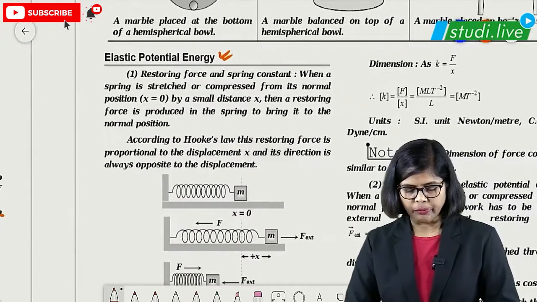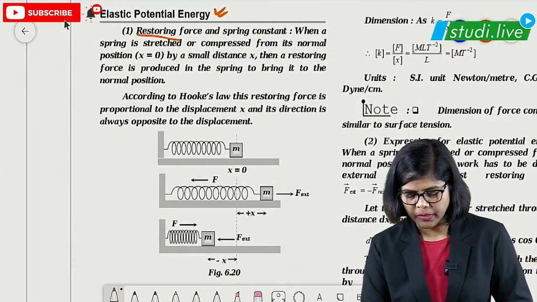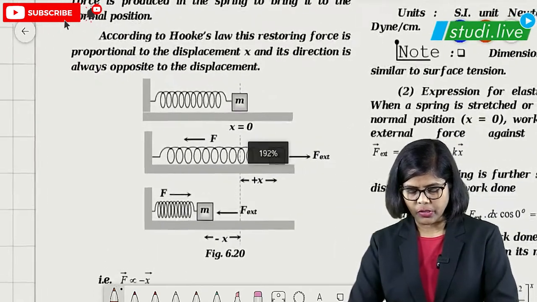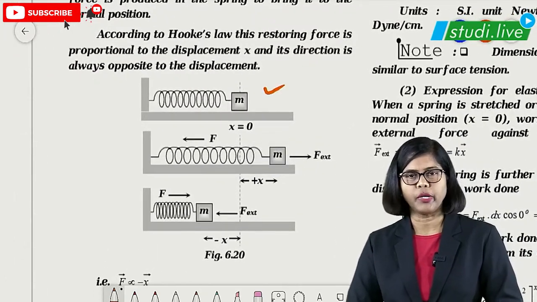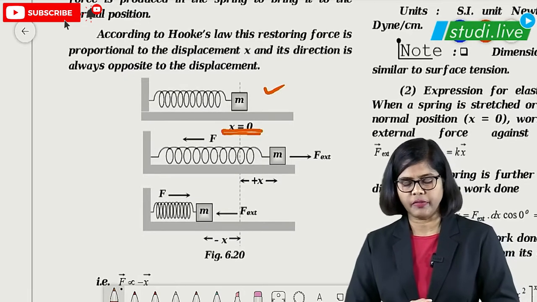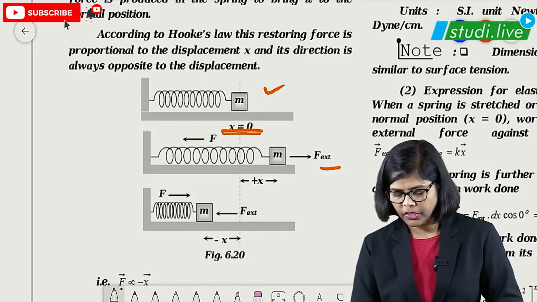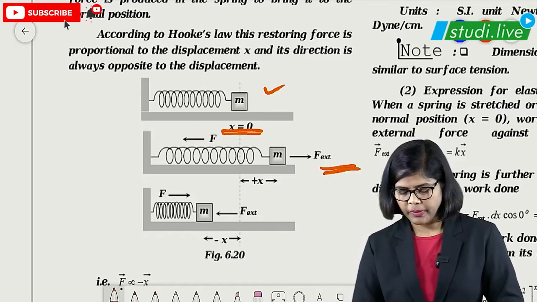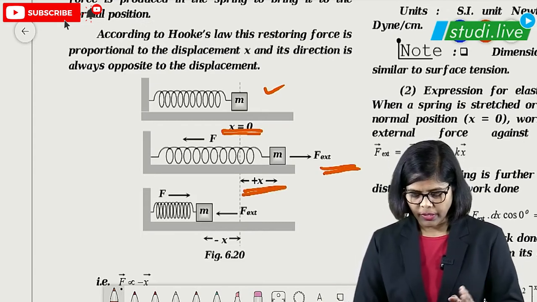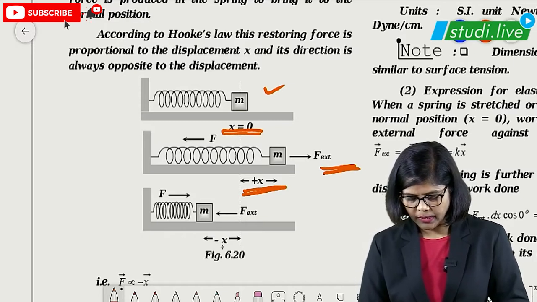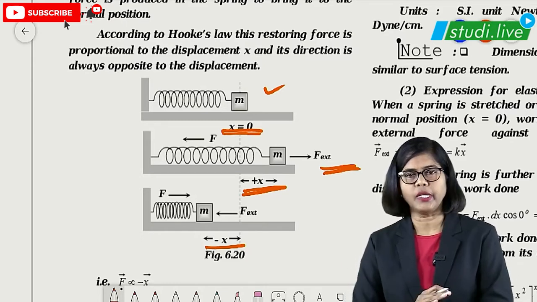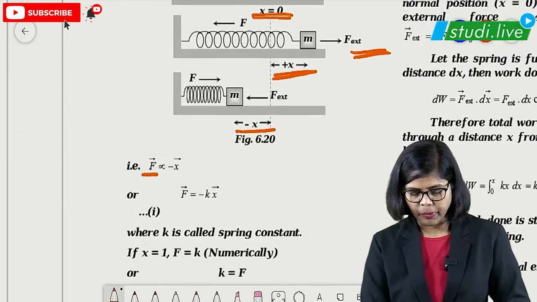Then comes the elastic potential energy. It is nothing but the restoring force and the spring constant we are going to talk about. As you can see in the three diagrams here, a spring is attached to a body, and it is at rest position. The displacement for equilibrium is 0. When an external force is applied and you pull it, there is displacement towards the positive x-axis. When it is restored back, because of the internal restoring force, it goes to the minus x position. Since the force and displacement are in opposite directions, F is proportional to minus x.